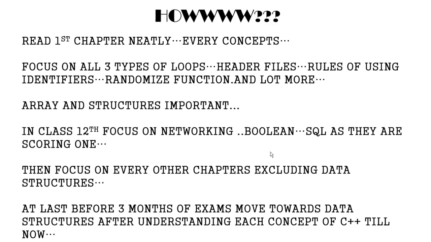In class 12, focus on networking, Boolean algebra, and SQL, because these are simple chapters and they're scoring ones, right? I think there are 34 marks for these three chapters. So focus on these things. Then focus on the other chapters excluding data structures, because the data structures block in the syllabus is, I think, 14 marks or 24 marks, I don't know, I'll check afterwards. Just focus on other chapters excluding data structures, because they are hard to understand at first, right?